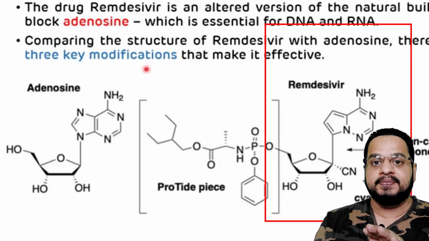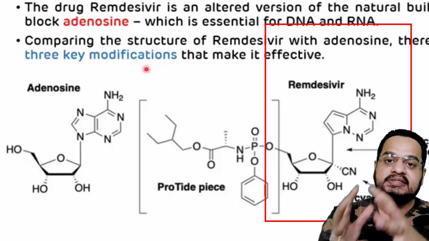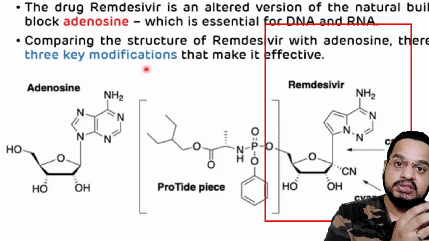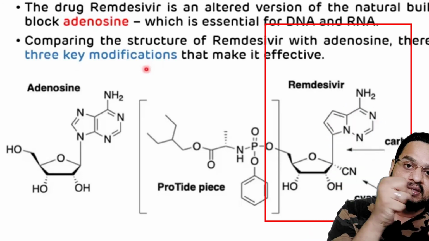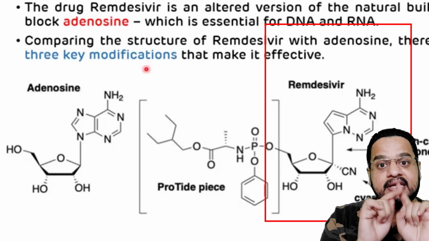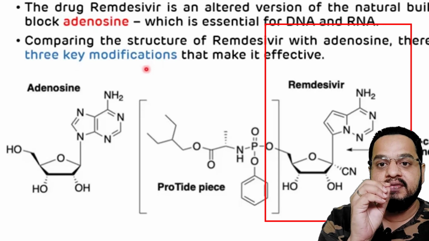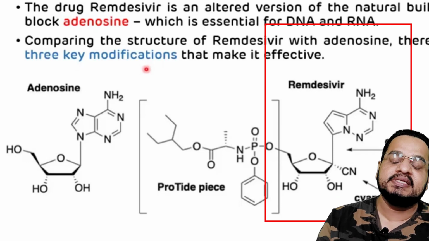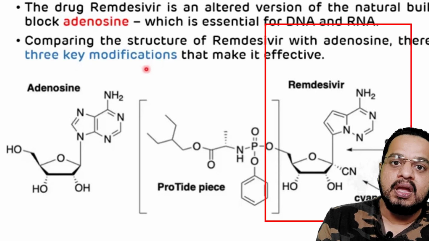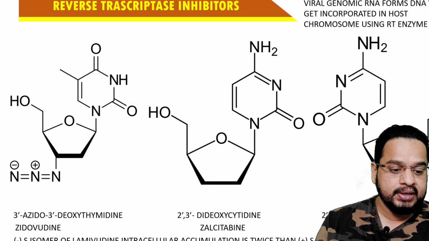So remdesivir has a similar structure to that of adenosine, and as it has the same structure, instead of adenosine, this particular part of the remdesivir will get incorporated into the DNA. So it is an antimetabolite. Understand. This is also the reverse transcriptase. No, it's not actually a reverse transcriptase inhibitor. It is an RNA dependent enzyme inhibitor. So that is the role it plays in this case.